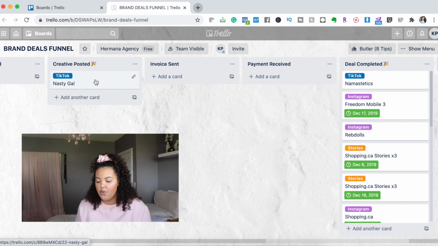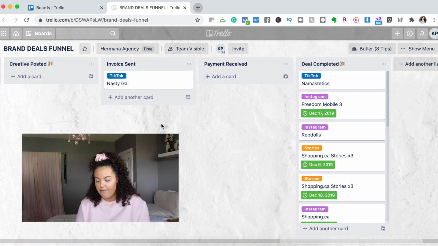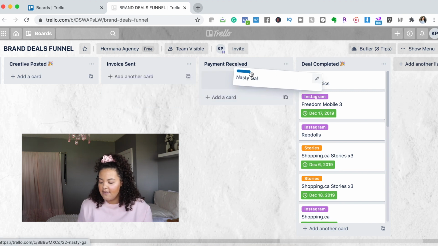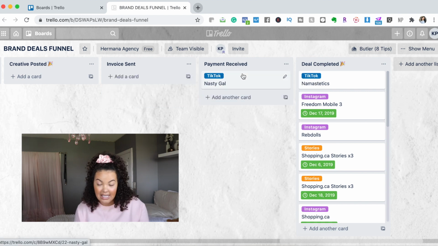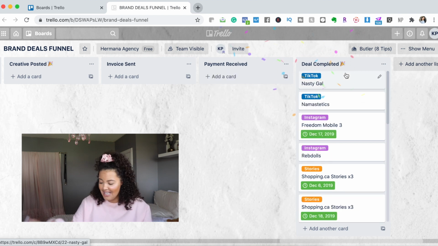So this also really helps to remind me that once the creative is posted, I need to send an invoice and follow up. Now, once payment is received, I will drop it into the payment received column. I will also leave it in payment received until the money has officially hit my bank account. And then after that, I will drop it into deal completed, which has another little horn with confetti, which makes me feel very good.